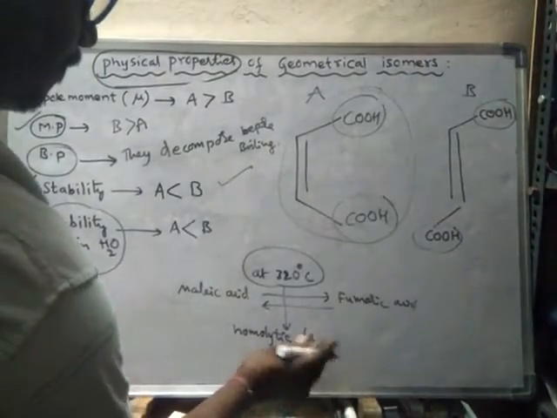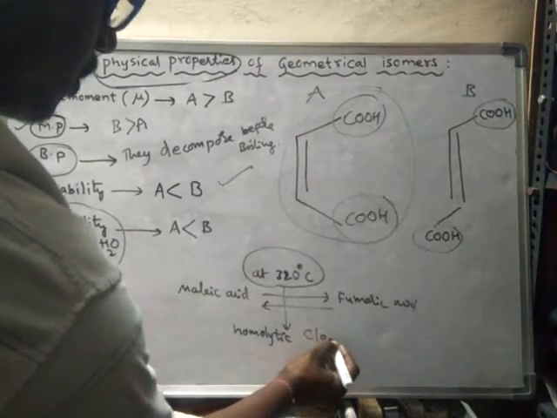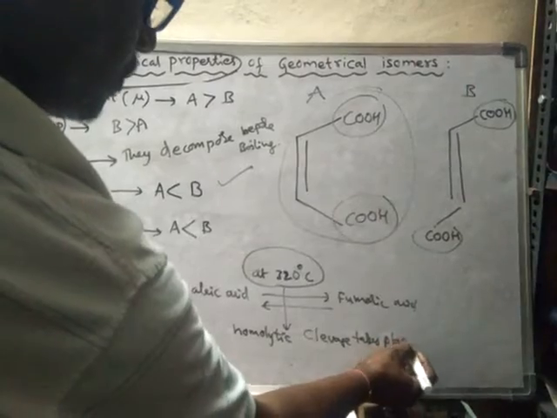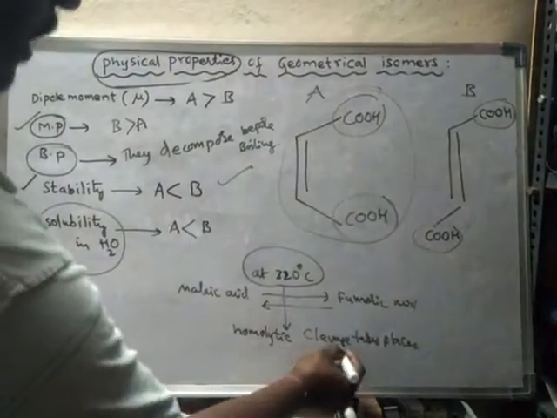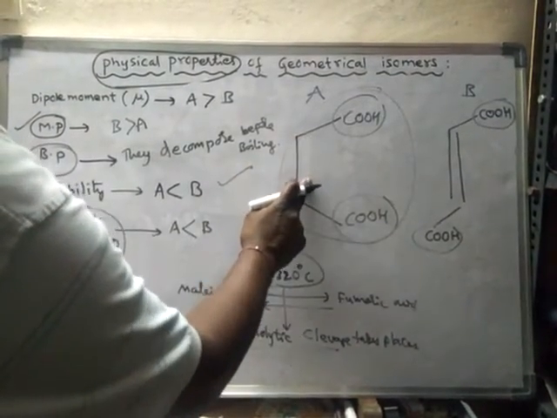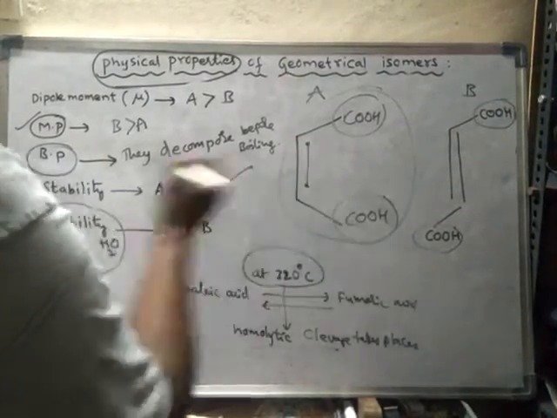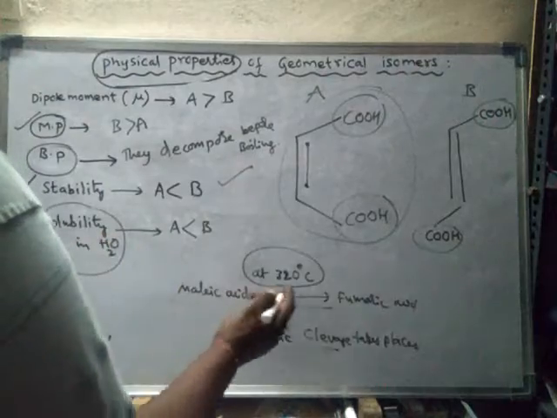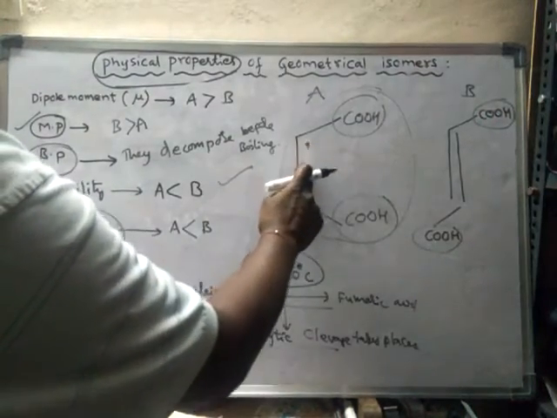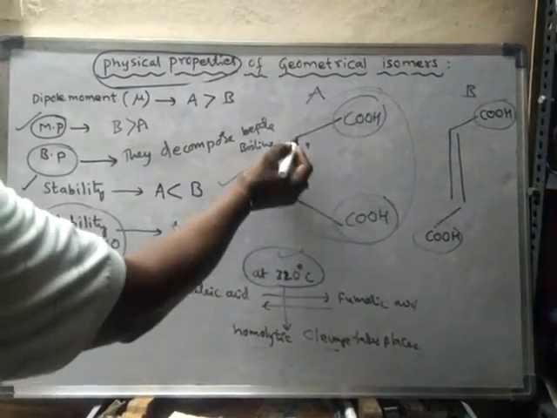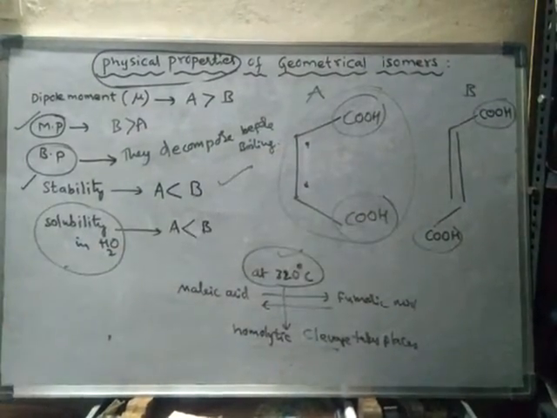Homolytic cleavage takes place. What is the meaning of homolytic cleavage? That means this bond will break. Bond means a pair of electrons. At very high temperature this bond will break down, so this carbon will get one electron and this carbon will get another electron.